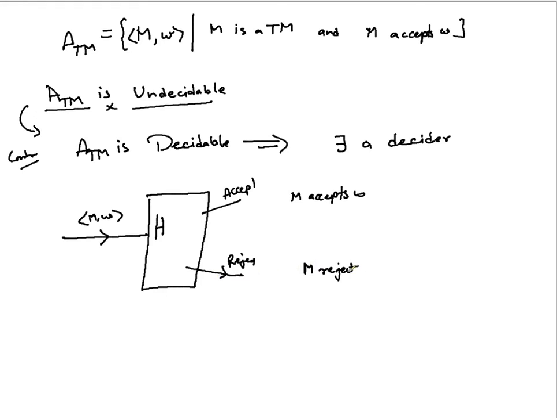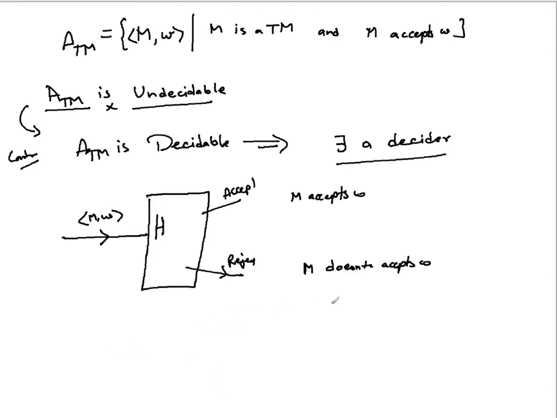So in place of reject, let's write that M does not accept W. Okay, I think the definition of H is clear, because H is a decider and we have assumed the existence of H. Now, let us create a new decider based on H.